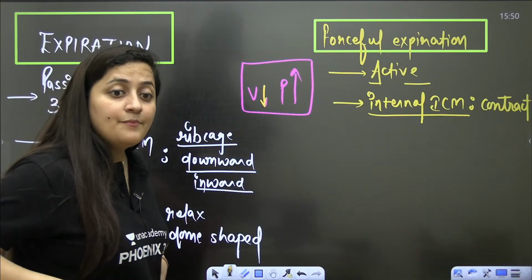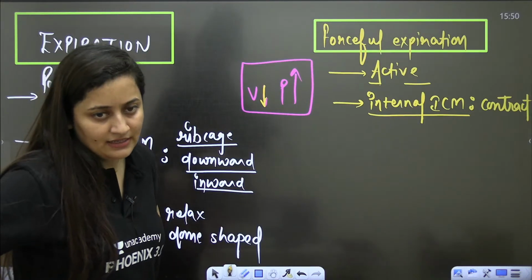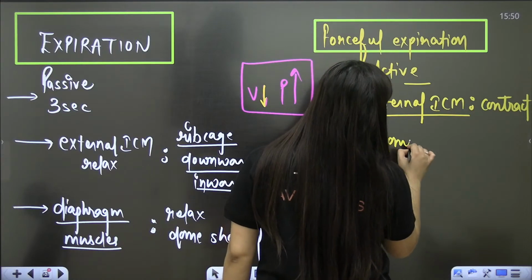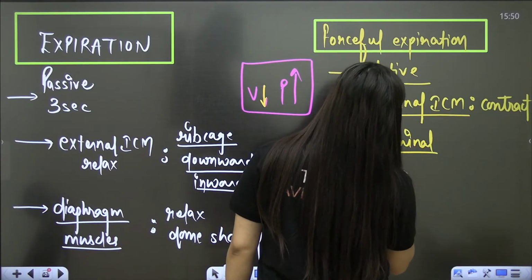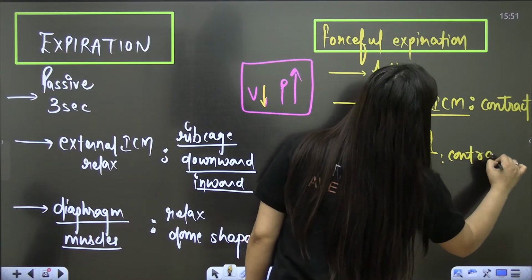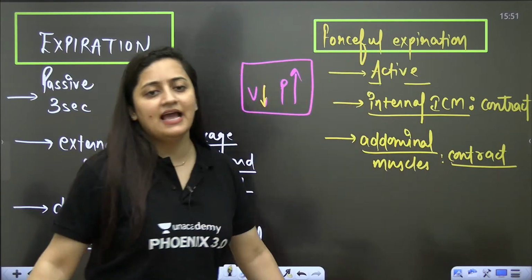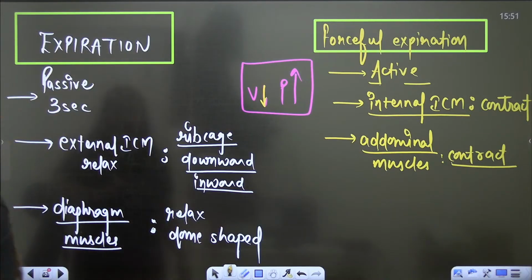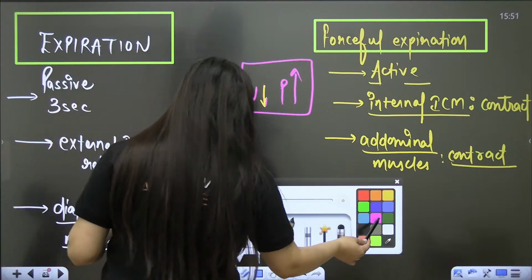Even the abdominal muscles will also contract. So when it is forceful expiration, it is active, it is not passive. So these are the direct PYQs. Okay, these are the direct PYQs.